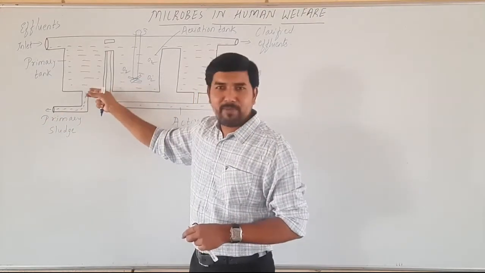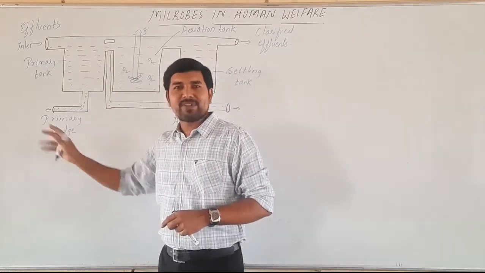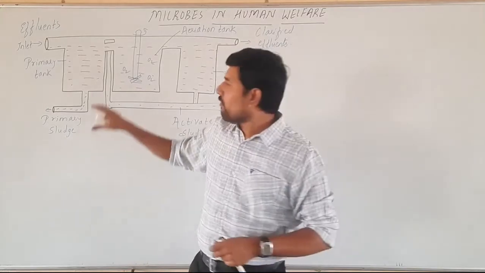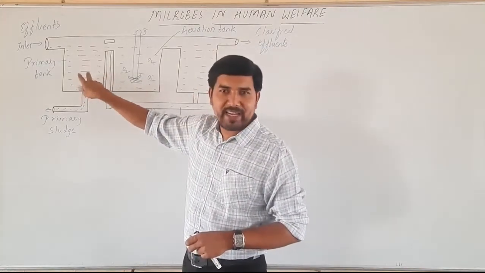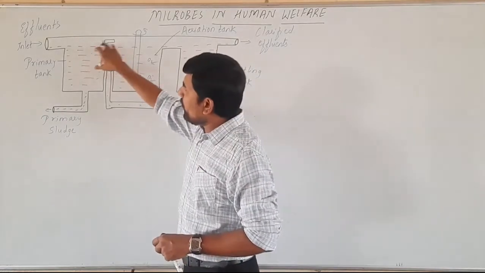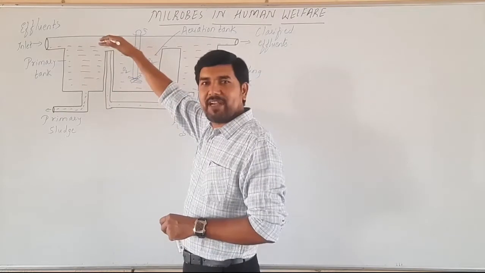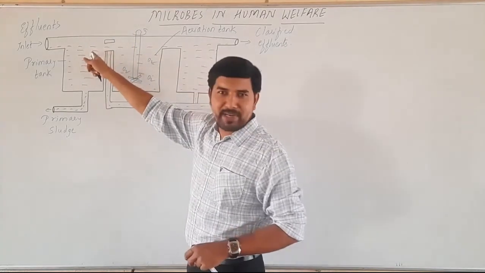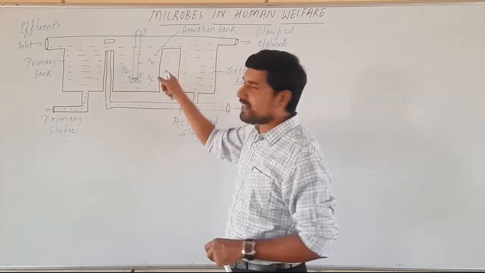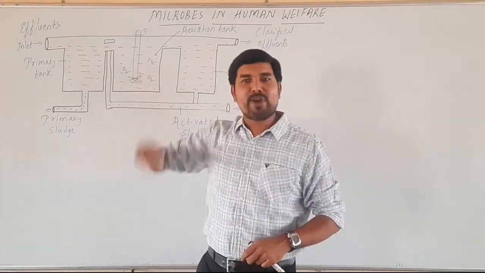Here we have a controlling knob through which this sludge is removed. Sludge is nothing but the waste material that is formed in the primary tank. It is removed from time to time. When the effluent comes, the primary tank gets filled, and the effluent from the primary tank moves into the next tank, which we call the aeration tank. The secondary treatment starts from this point only.